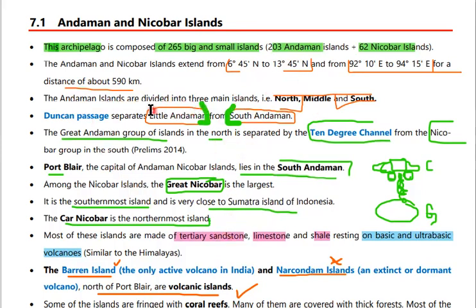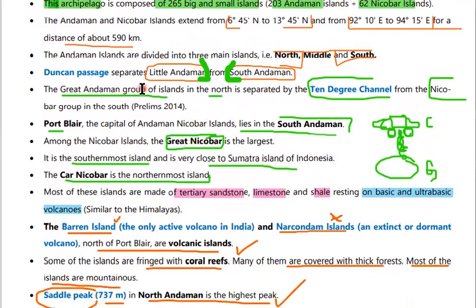The Andaman Islands are divided into 3 main islands: North Andaman, Middle Andaman, and South Andaman. The Duncan Passage separates Little Andaman from South Andaman. We will see all these things again using the map also. Let me complete this first.